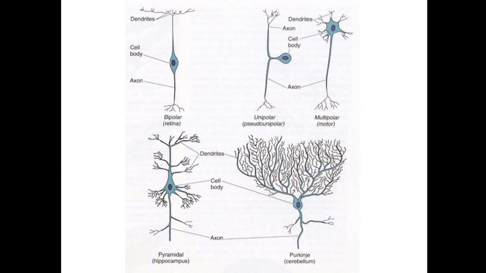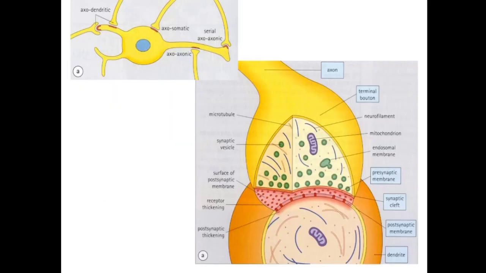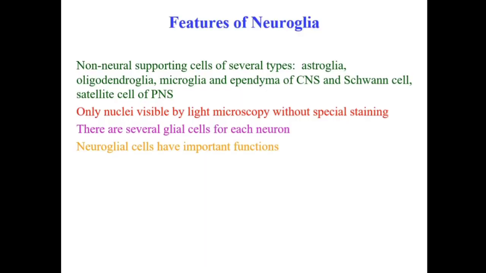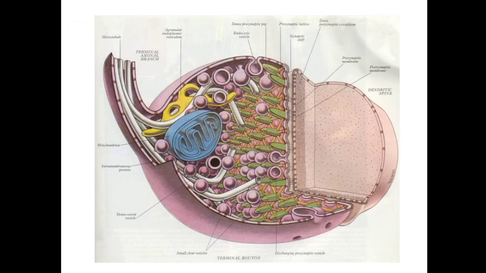So this is the morphological classification of the neurons, and the other classification depends on the function, that is the functional classification. In the functional classification there are two types of neurons, rather three types of neurons.